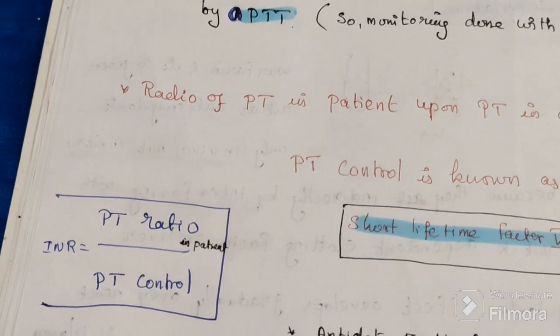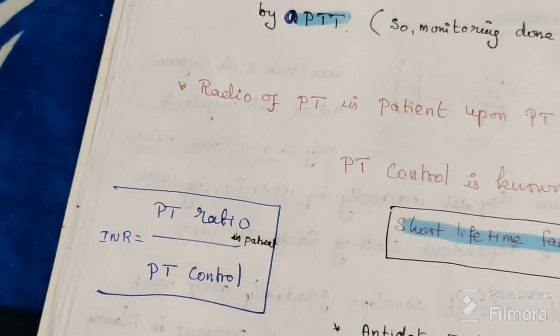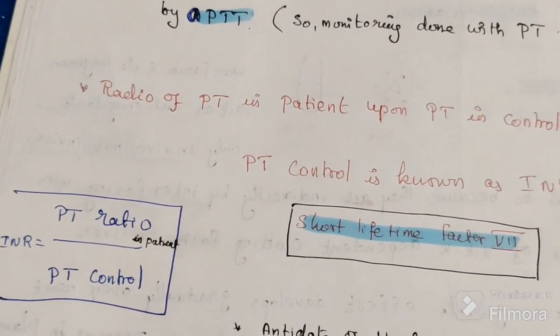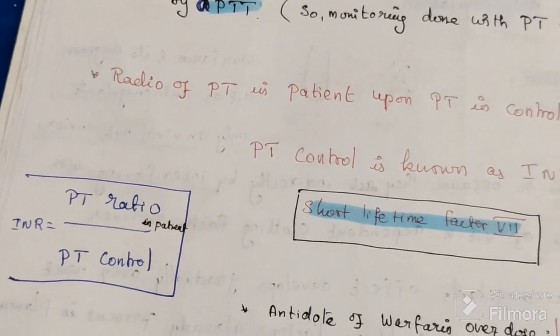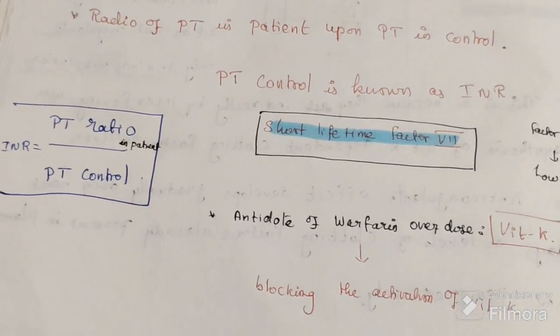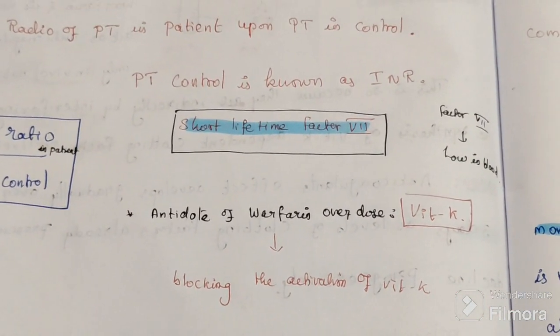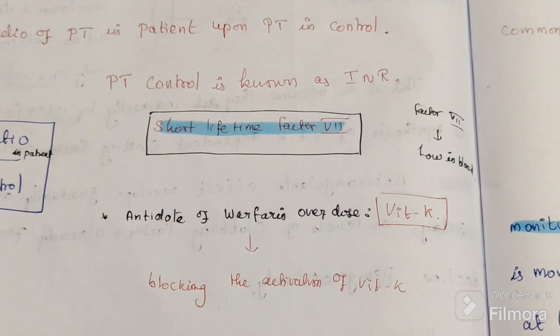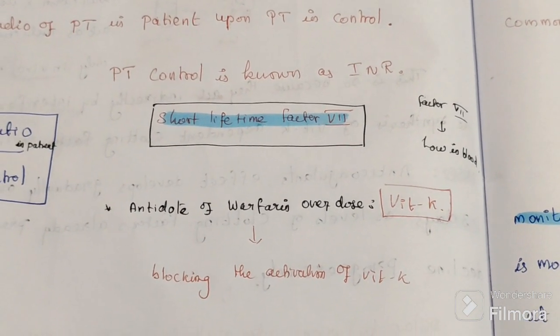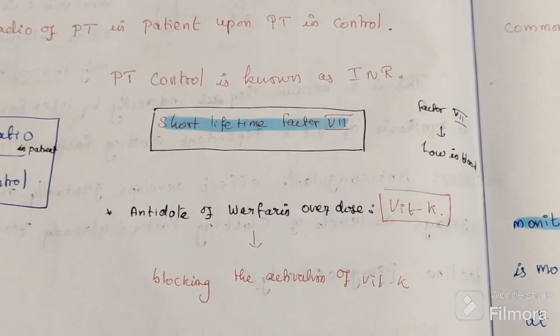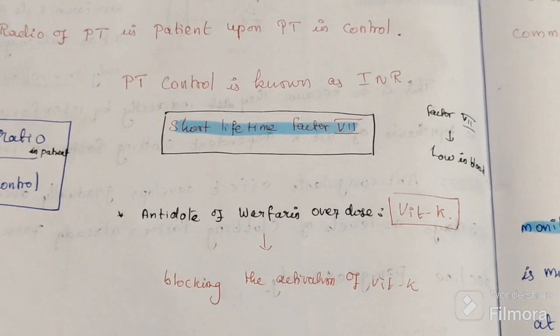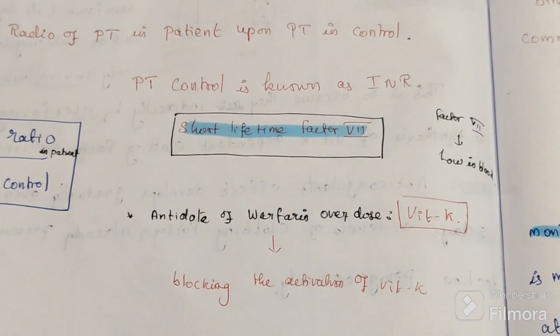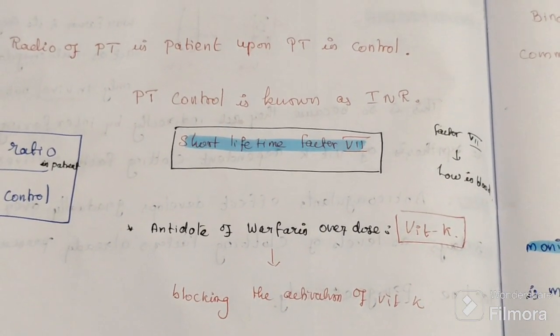So rather than saying PT, it is better to say INR. Monitoring is done by INR. What is INR? The INR is the ratio of the PT of that patient upon the PT of the control.